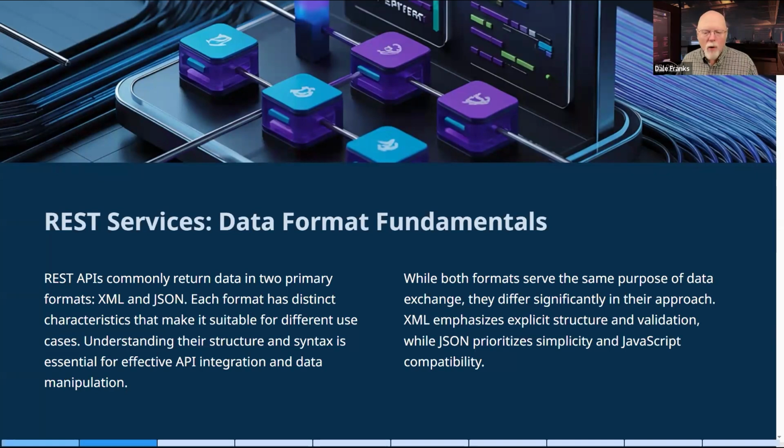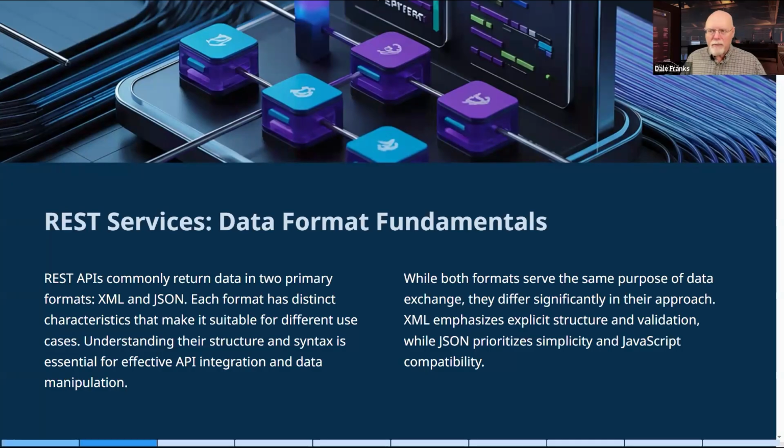Now, when we make a REST call, we usually do it via URL. And whenever the REST call gets returned and we receive the data, it comes in one of two formats, XML or JSON. We'll take a look at what XML and JSON look like in a few minutes.